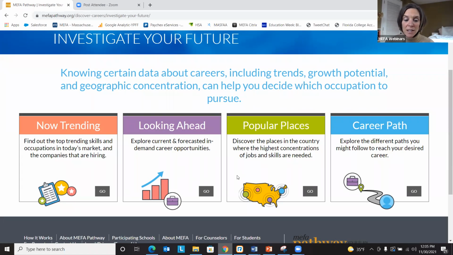It's very easy to navigate, where students can learn about top trending skills and occupations, projected growth of certain careers, areas of the country that have the highest concentration of certain occupations, and the ability to explore various career paths. The labor market information is sourced from Burning Glass Technologies, and it's updated weekly in Now Trending, Looking Ahead, and Popular Places, and quarterly for the career path.